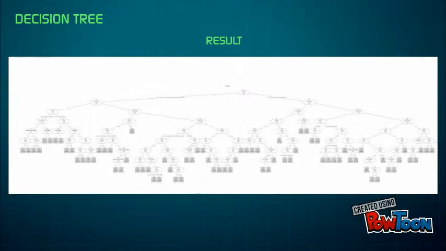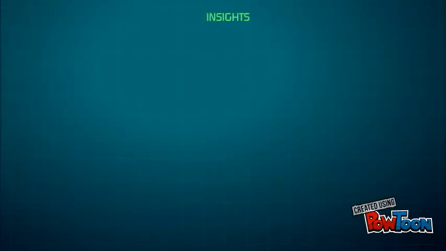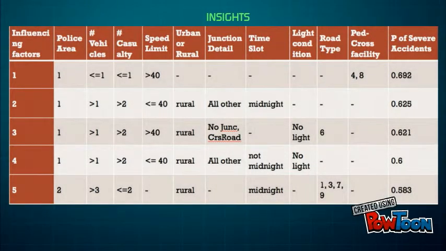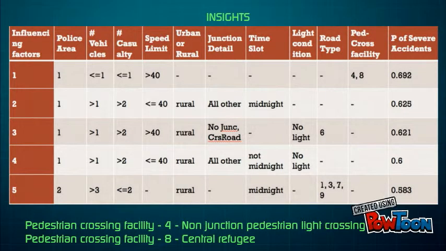This is the output of the decision tree that we chose based on the ROC curve prior. We will interpret this further in the next slide to provide a much clearer analysis. The rule that we have selected is based on the highest probability of accident occurrence. In police section 1, at roads with non-junction pedestrian right crossing or central refuge, when the speed limit is larger than 40, if an accident occurs with only one vehicle involved, the probability of a severe accident is 0.692.